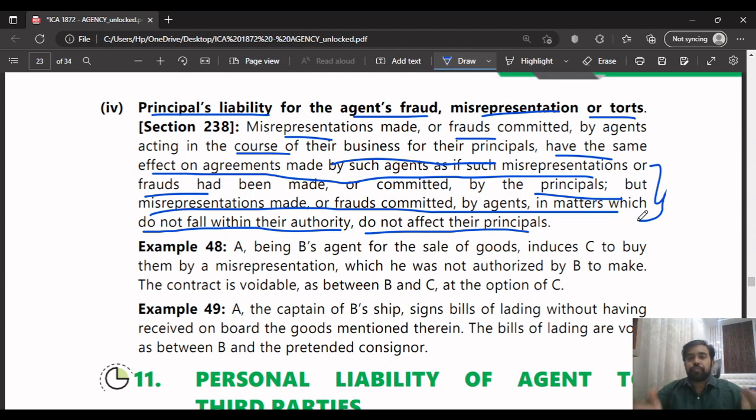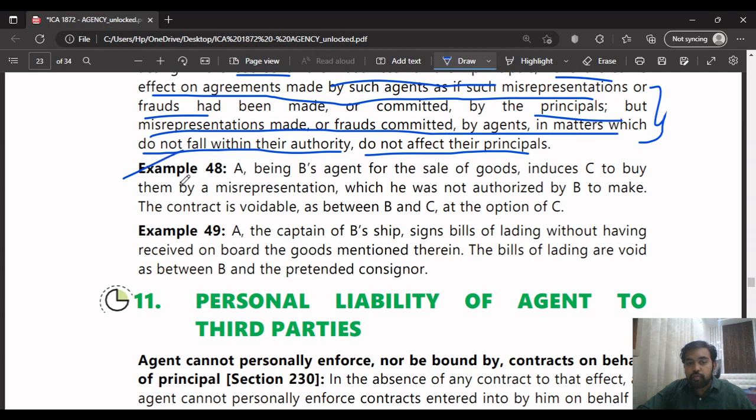Always remember, when the act the agent is doing is within his authority, the principal will be liable. If it is beyond his authority, whatever consequences happen from that act, the agent will be liable, the principal won't be liable. Please keep that in mind while you're reading this.